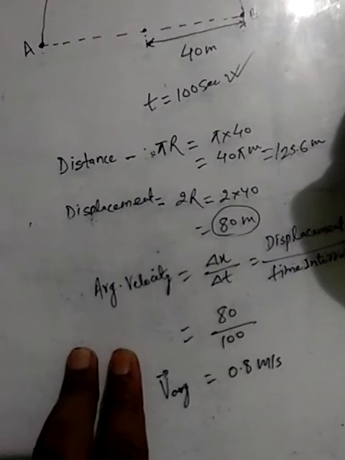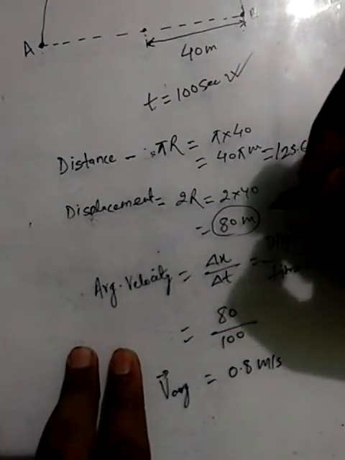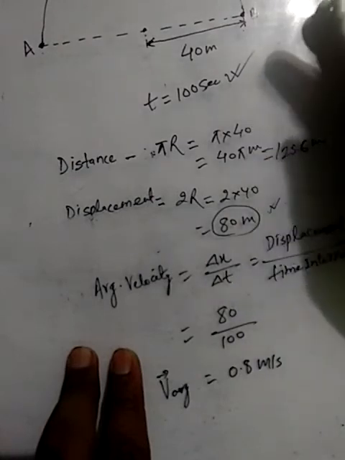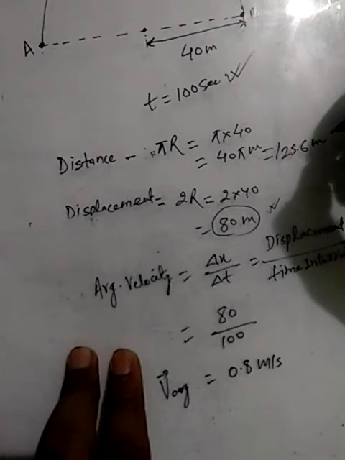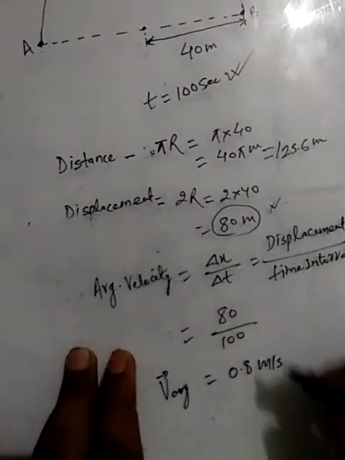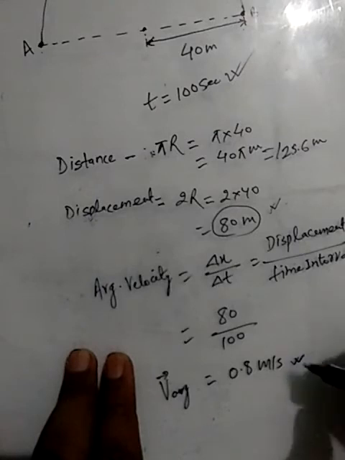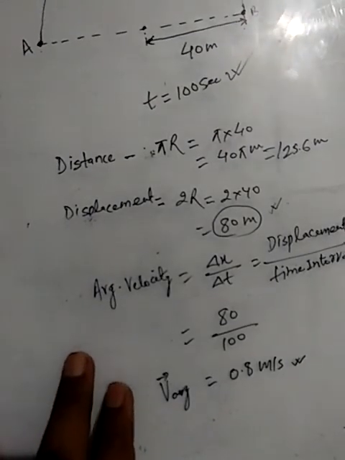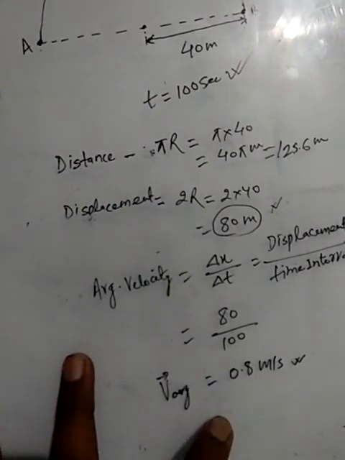From this example we are able to understand that displacement is always less than or equal to the distance. The maximum value of displacement will be equal to the distance, and the average velocity is always less than the average speed of the object.